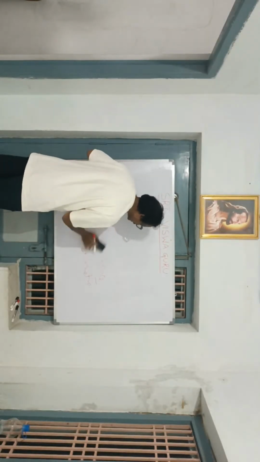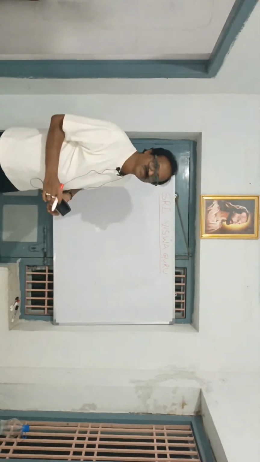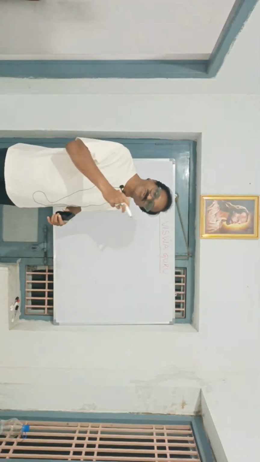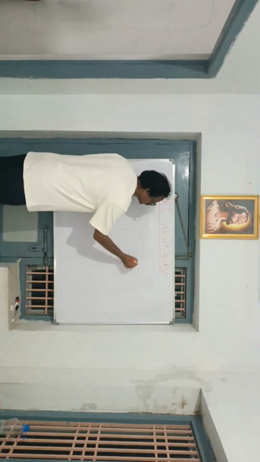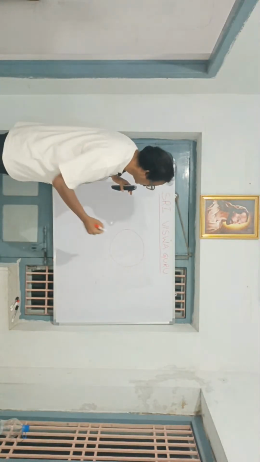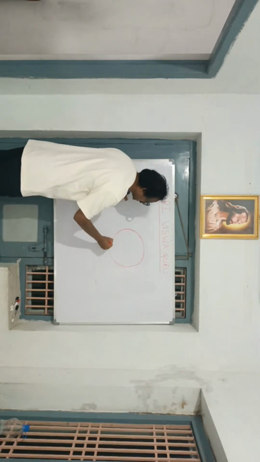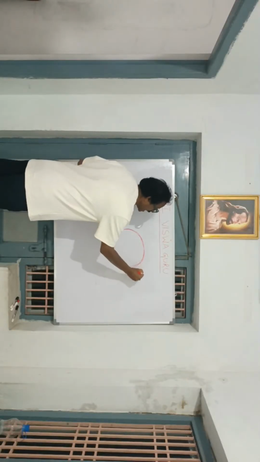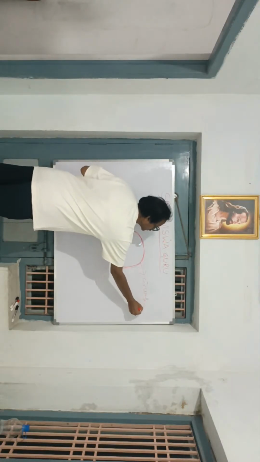Then, what is circumference and what is diameter? In a circle, the aspects of the circle according to the pi value: what is circumference and what is diameter? This is the circle. This line around the circle is known as circumference.